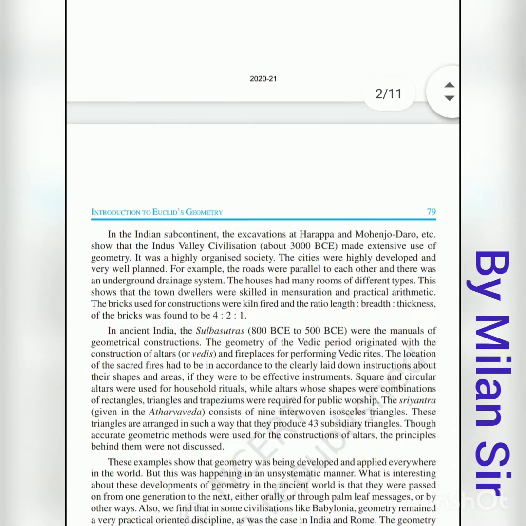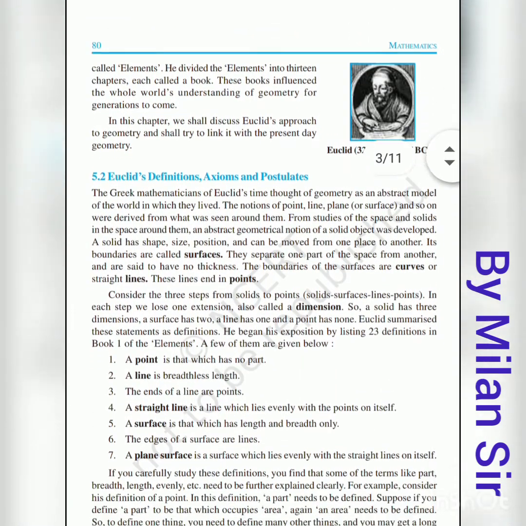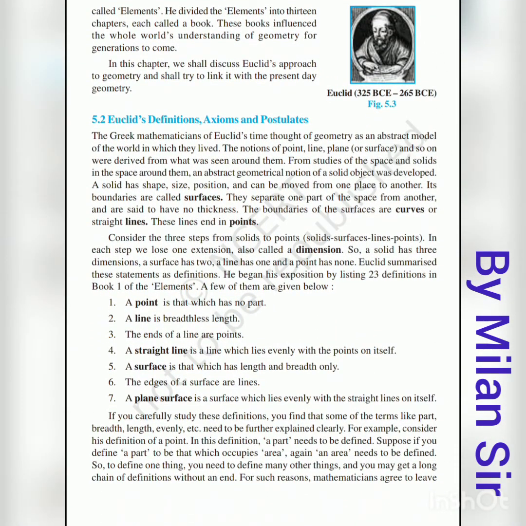Lots of scientists gave statements related to geometry, but in this chapter we will learn Euclid's definitions, axioms and postulates. First, some definitions are given here. A solid has shape, size, and position. Solids have a cylinder shape, cuboid shape, cube shape, cone shape. They have size, that means various surface area and volume, and position, and can be moved from one place to another.